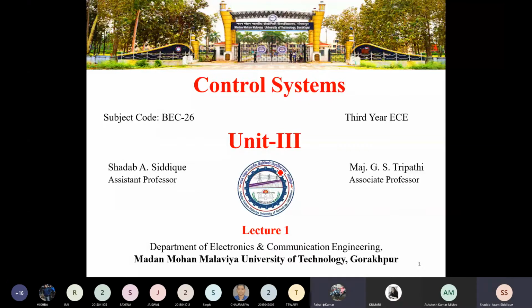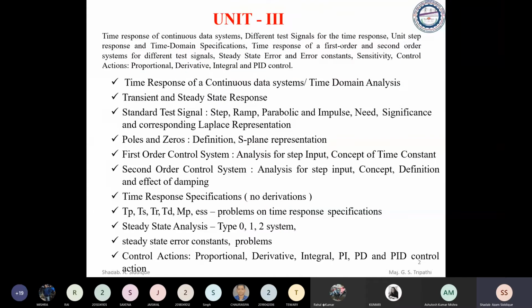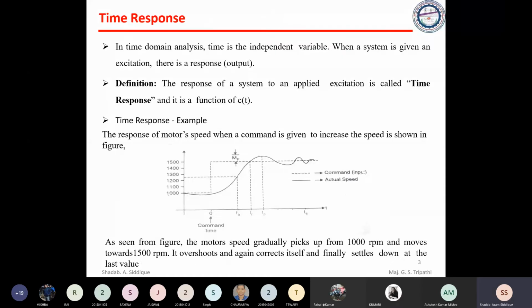Yes, sir. Okay. So in the studies class, we have started unit third, and that was the first class in unit third. So we went through the first topic, that is called time response, and maybe time response of continuous data system. So the definition, we went through the time response.